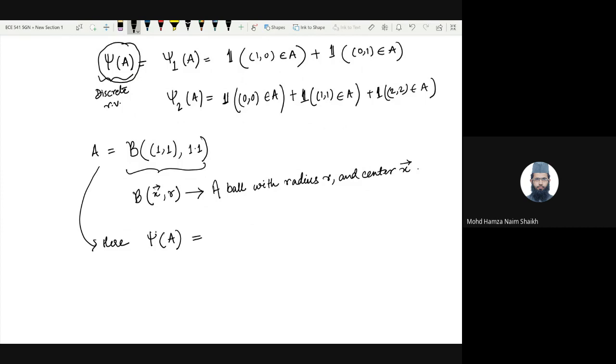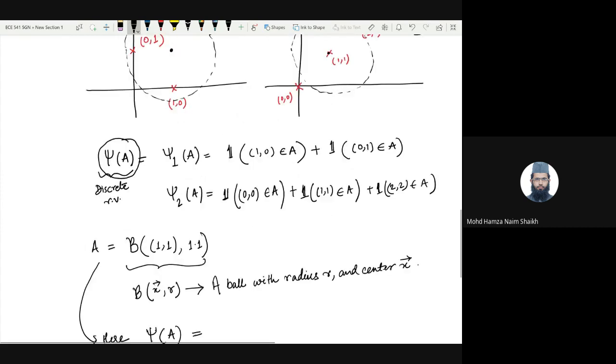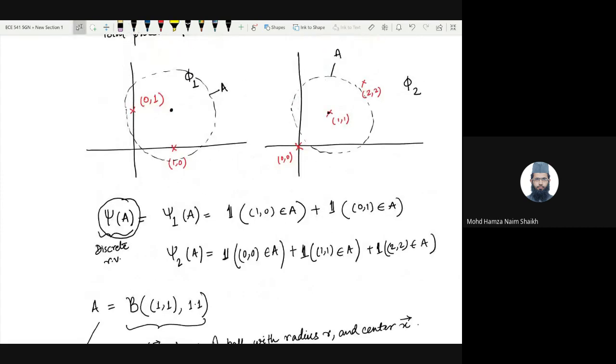Anyone? So how many values can psi of A take, given that this is A? Sir, within this example, there are 2 points, but we can take infinitely many in the general case.